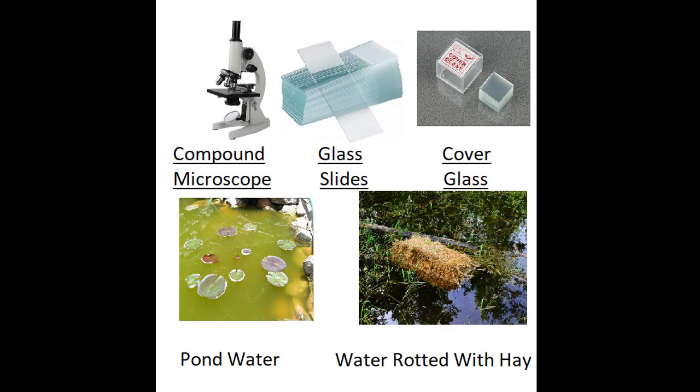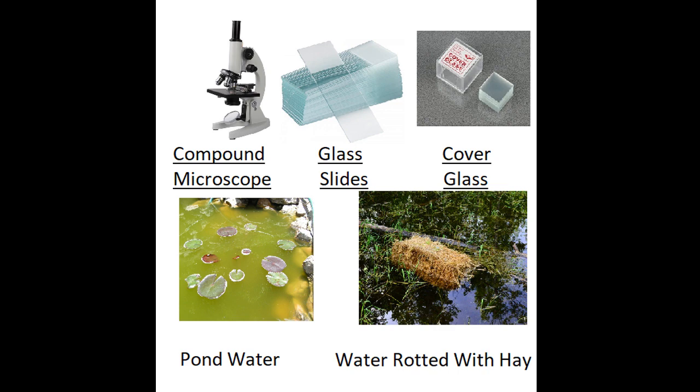Where can we find these samples with microorganisms? There are some places with a lot of microorganisms. For example, we have pond water. Now pond water doesn't flow from one place to another place, therefore it stays in the same place, right? It is stagnant water. When water doesn't flow from one place to another, that type of water contains a lot of microorganisms in it. So we can take a pond water sample.